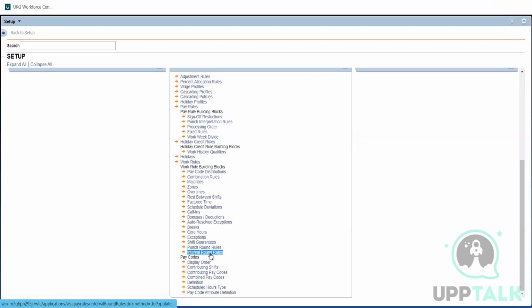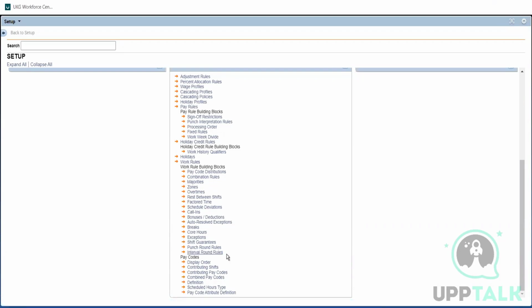Interval round rule is nothing, man. Punch round rule is based on punch. Interval round rule means, for example, I'm working today 9 hours. I'm working 9 hours and 2 minutes, it means I can round it back to 9 or 9:05. The total number of hours. Or if I'm working 8 hours 58 minutes, it will round back to 9. It's like after how much value I can start rounding, and how to round it. The whole hours is based on interval round rules.